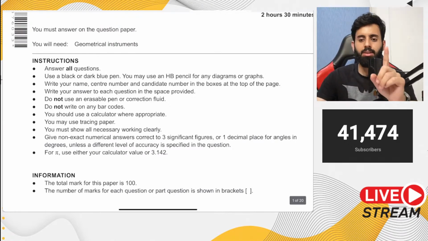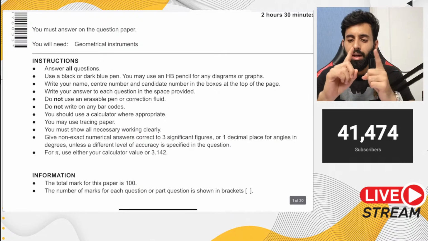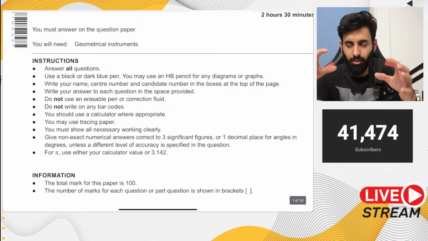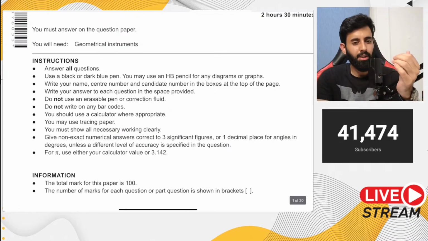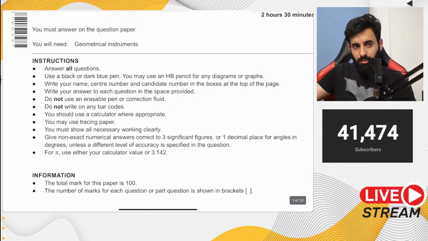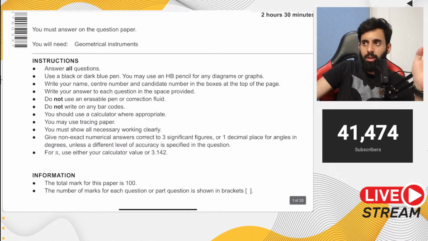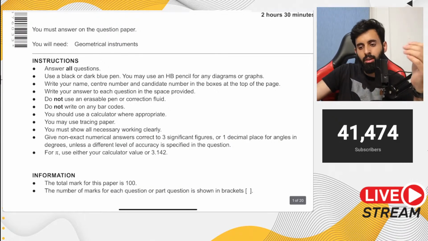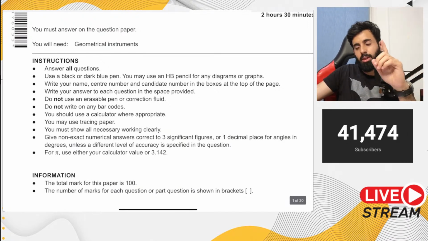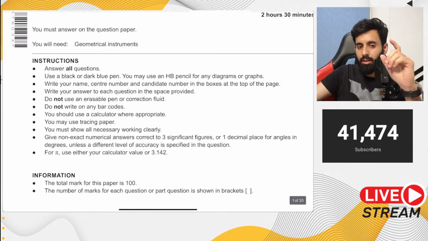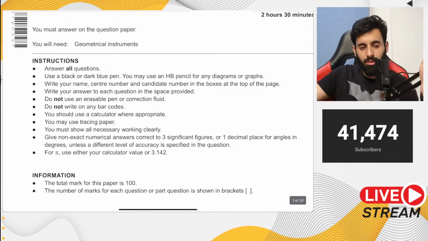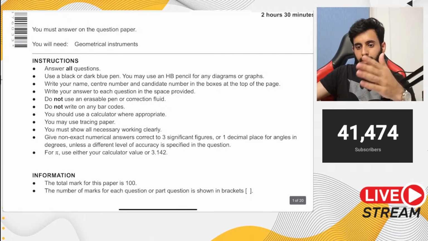About the significant figures, I'll tell you one important thing. If you worked out an answer which is not your final answer, but you're going to use it to get to the final answer within the same part, say in part A you've worked out the height and now you're using the height to get the volume, then that height you will not round off. You will take it up to 3-4 significant figures, so that when you give your final answer, it is not too off from the acceptable range. And then you'll round off the final answer.